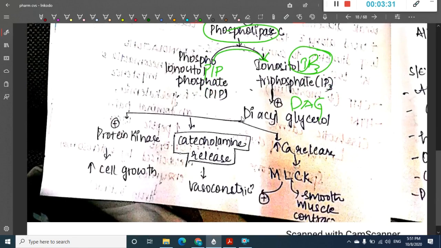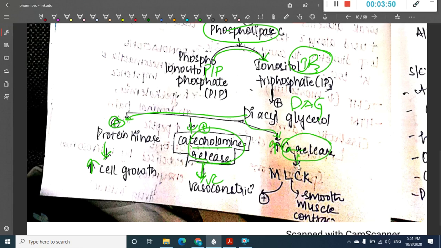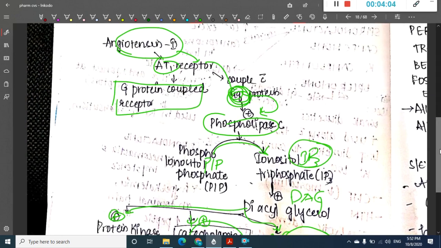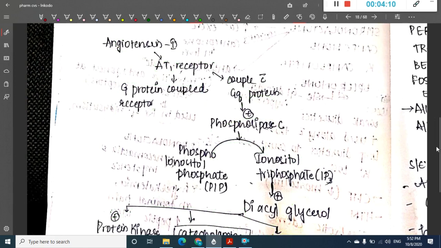Diacylglycerol will activate protein kinase, and thus increases cell growth, or it can increase catecholamine release, thus causing vasoconstriction. Or it can increase calcium release. Once calcium release is increased, this will cause myosin light chain kinase activation, which will cause smooth muscle to contract. So this is the action of angiotensin 2.